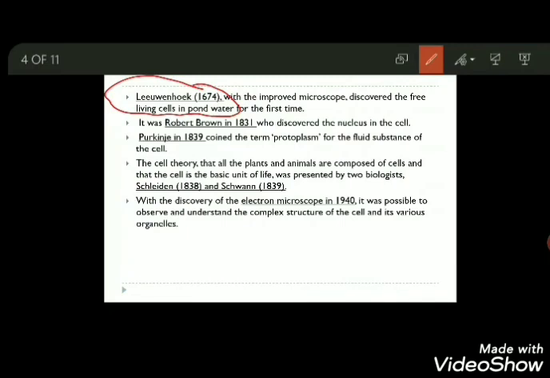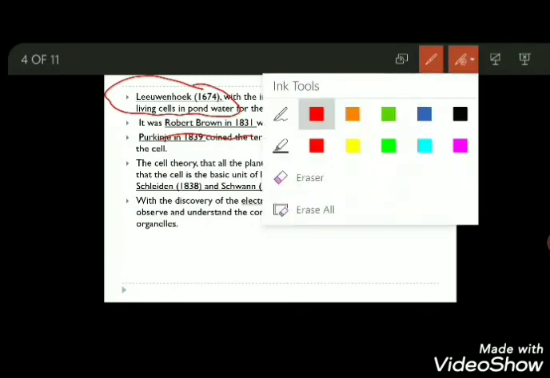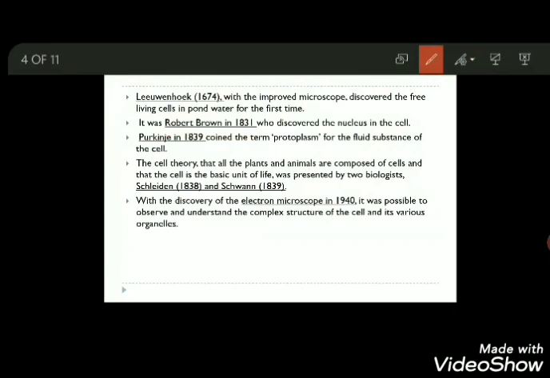The next discovery was by Robert Brown in 1831. In 1831, Robert Brown discovered the nucleus. Now, what is this nucleus? The nucleus is an organelle of the cell, the part of the cell which contains genetic material, and genetic material means the DNA of the cell, that is deoxyribonucleic acid. So DNA is the genetic material and it is present inside the nucleus, which was first discovered by Robert Brown in 1831.